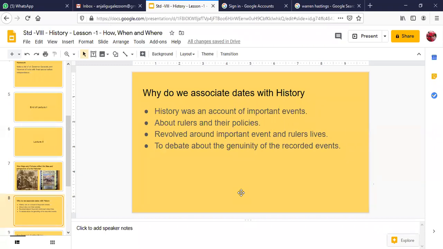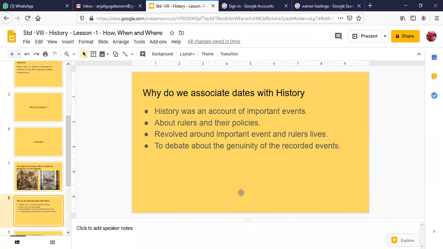Rise of new kingdoms, isn't it? Then the invasions of the Muslim invaders. And then we have studied about the Delhi Sultanate, and after the Delhi Sultanate, the Mughals. And now in this class, you are going to begin studying mainly about the colonial intervention, the colonial rule, because after the Mughals, the Mughal Empire declined, and it was the British who came to India and dominated. To understand what is happening in today's India, you have to go back to the history of India. Unless you have studied the first chapter, you will not be able to make out what was happening. I hope this is clear to everyone.